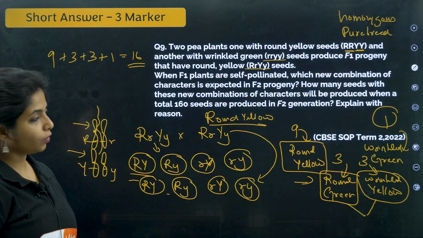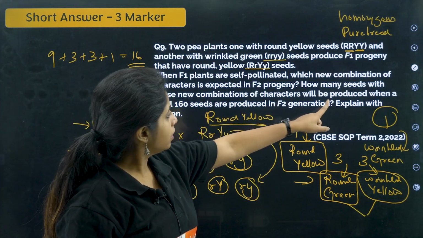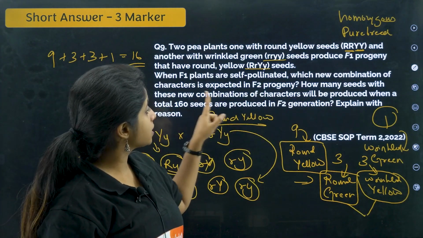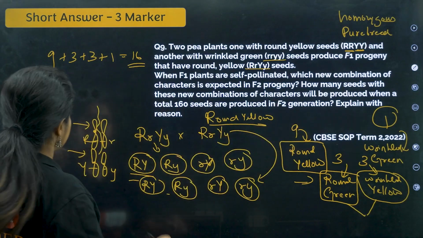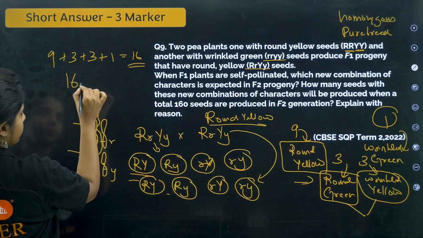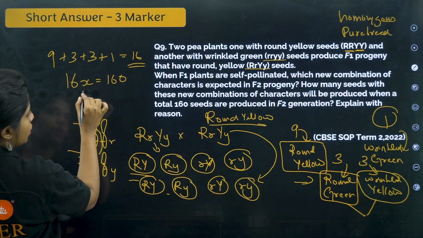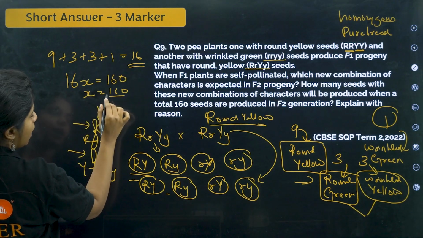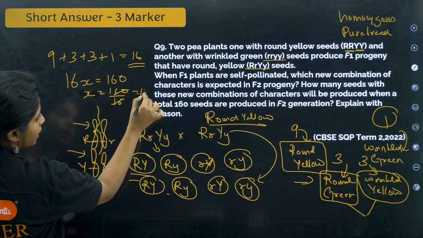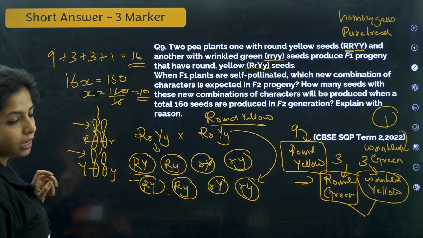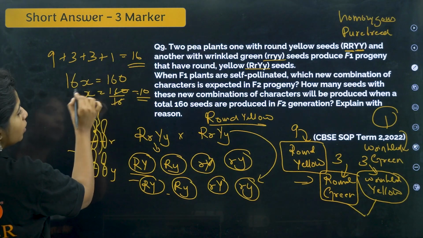16 is the total number of offspring that you get, and over here a total of 160 seeds are produced in the F2 progeny. So 16x equals 160 seeds. So x equals 160 upon 16, which gives you 10, and now I just have to multiply this by 10. Now I know the x.